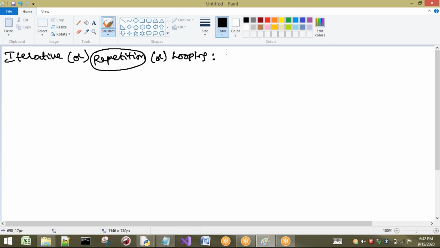In conditional statements, if the condition is true, it will execute the statements under it only once. You have to understand that. If the condition is false, that statement will not be executed; it will go to else or elif. But if I want to print the same thing repeatedly, more than once, then I have to go for repetition statements or iterative statements, or we can also call them looping statements.